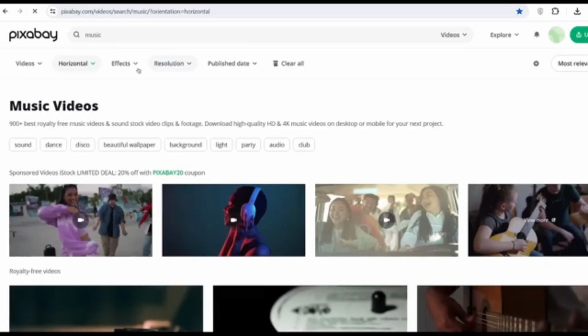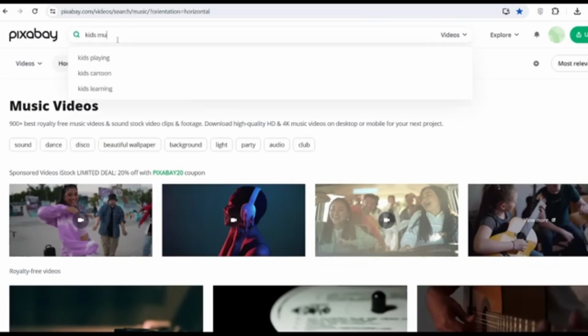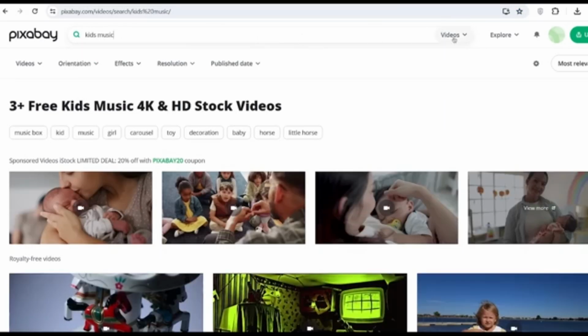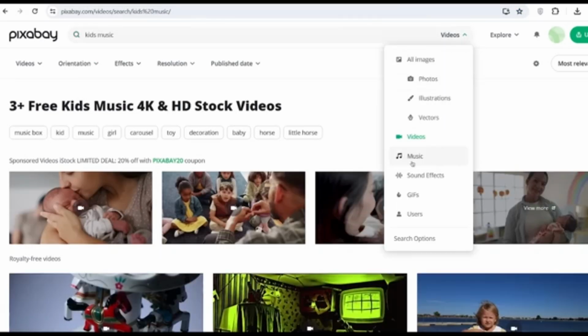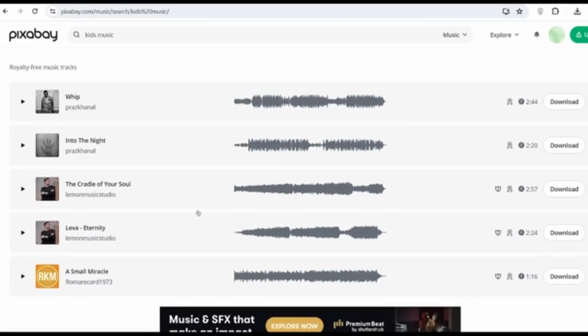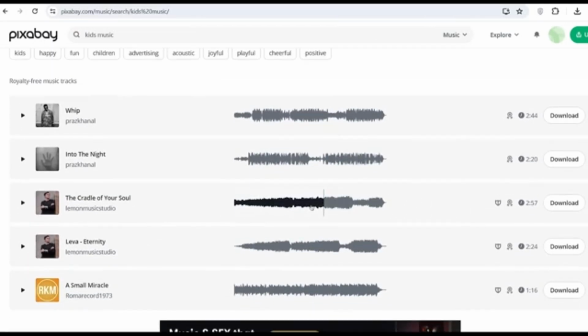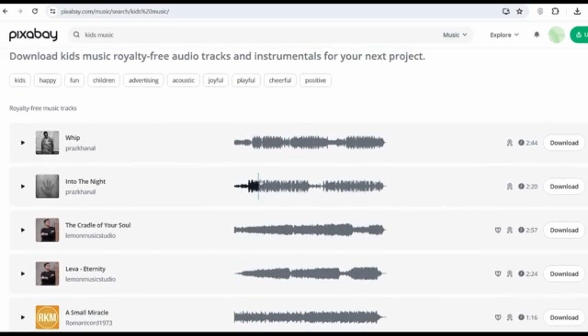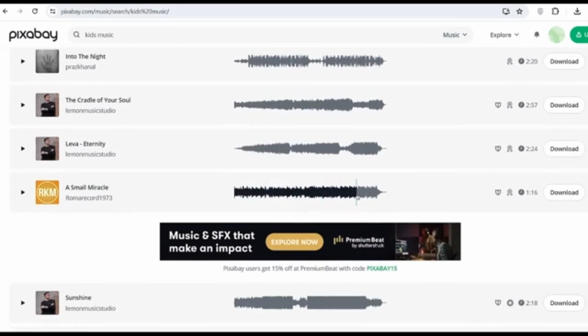Now, in order to find some good background music, we're going to be using the site that I like to use called Pixabay. Once on Pixabay, all you need to do is search for the type of music you want. And then over here, be sure you select Music. And then as you can see, it gives me options. So what you want to do is scroll through this and find one that you like.